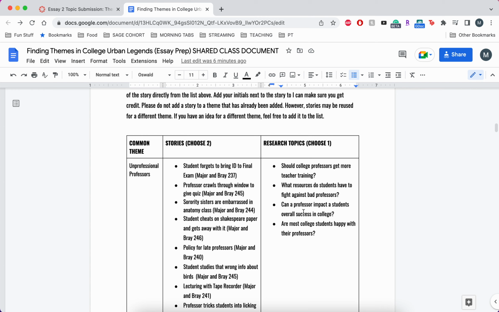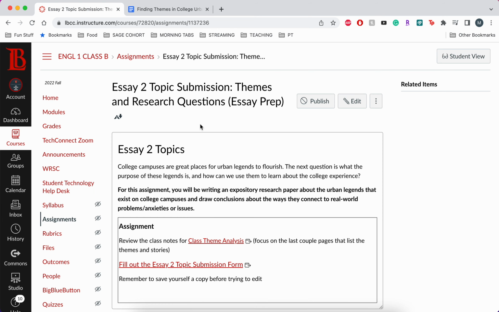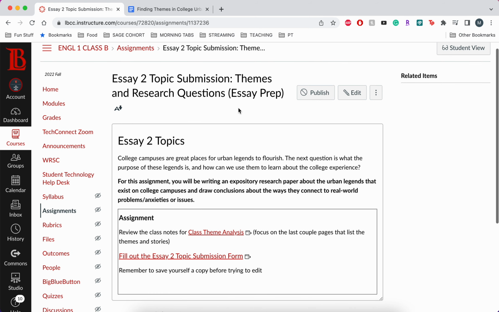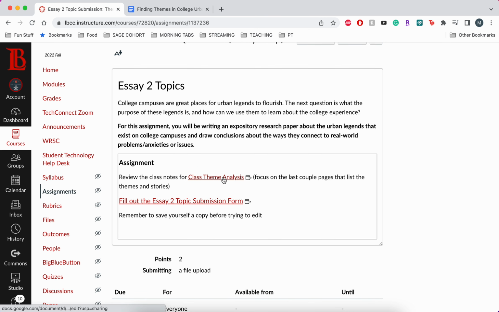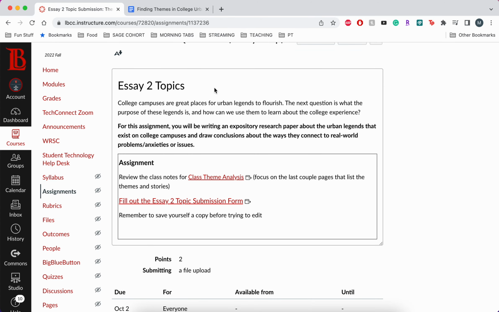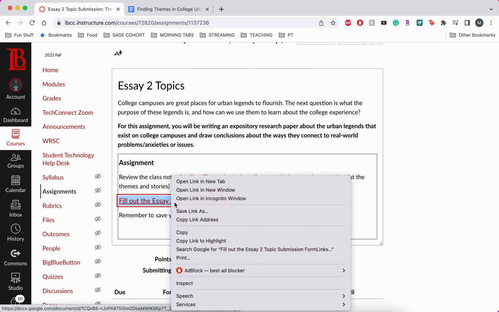So let me explain how this is going to work. For this assignment, the Essay 2 topic submission themes and research questions, you are going to choose 2 themes, 4 stories, and 2 research topics that you're interested in writing about for your Essay 2. Before you get overwhelmed, I'm going to explain it. The first link is just going to take you to this page here. And the second link is what you're going to be filling out and submitting. So I'm going to open that.